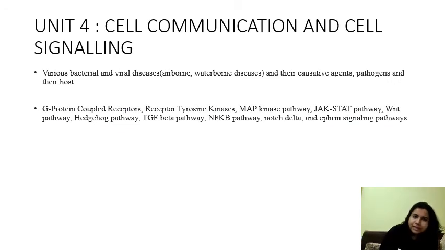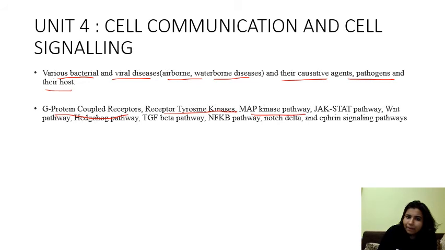Next, unit 4, cell communication and cell signaling. So here various bacterial and viral diseases, airborne and waterborne diseases and their causative agents, pathogens and their hosts. G protein coupled receptors, receptor tyrosine kinase, MAP kinase pathway, JAK-STAT pathway, WNT pathway, Hedgehog pathway, TGF beta pathway, NF-kB pathway, Notch, Delta and Ephrin signaling pathways.